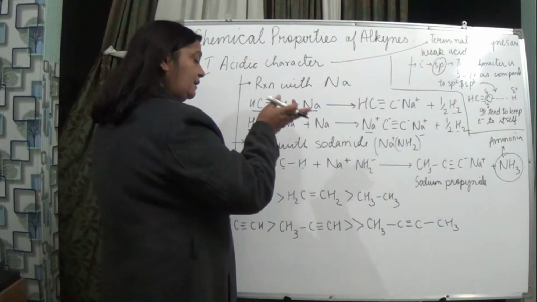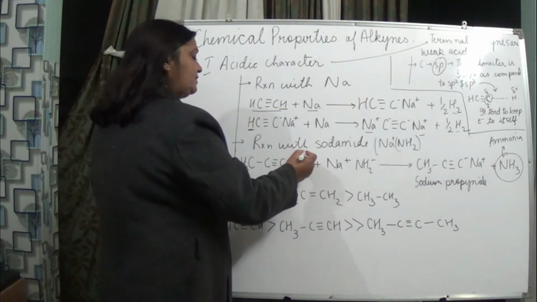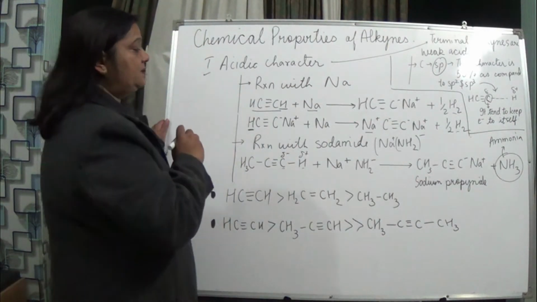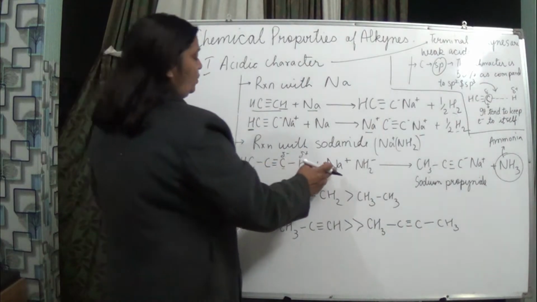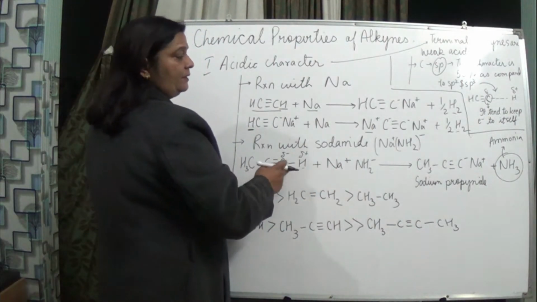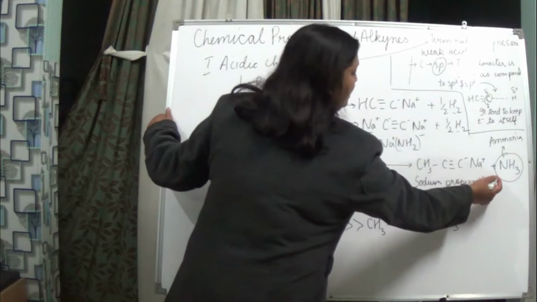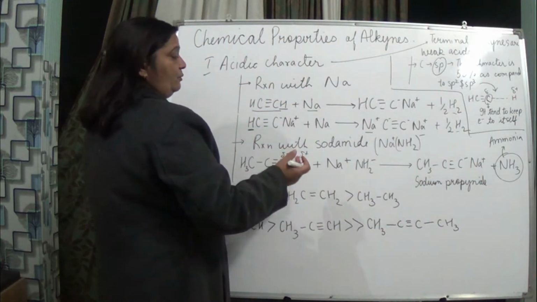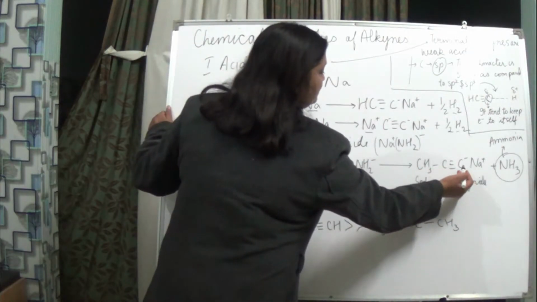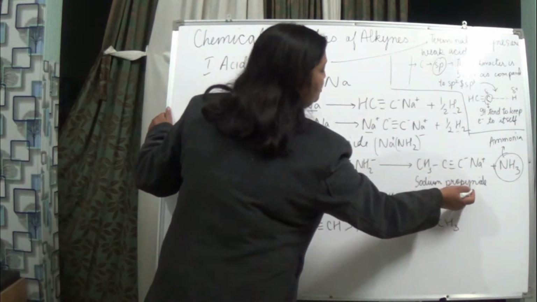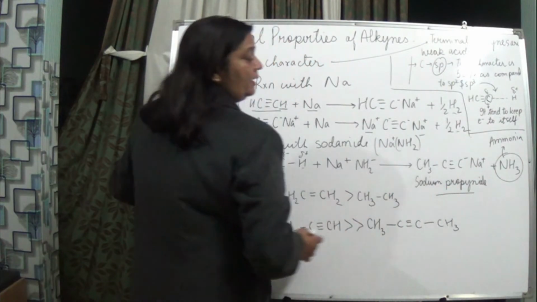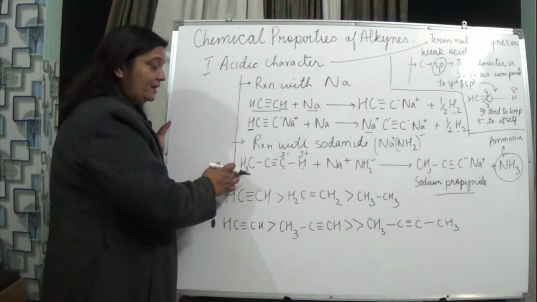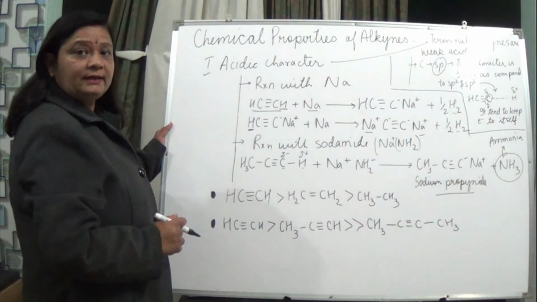This is getting partially positive and this partially negative. Now the sodium gets attached to this carbon and ammonia is released. As soon as the sodium is attached to this carbon, it forms sodium propynide and ammonia is released, indicating the acidic character of this propyne, isn't it?